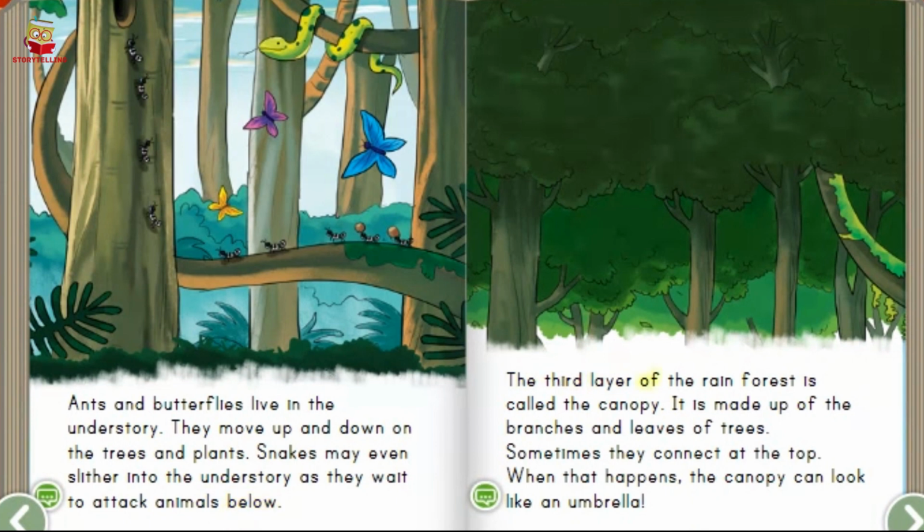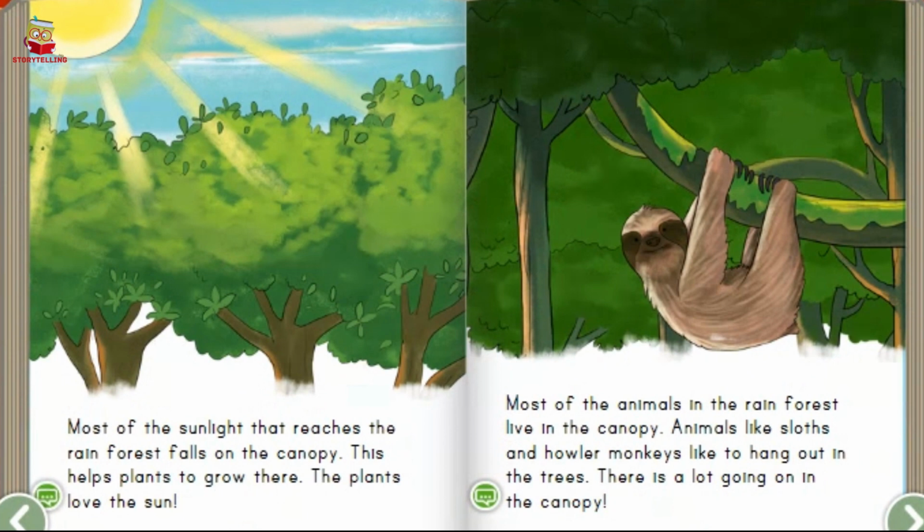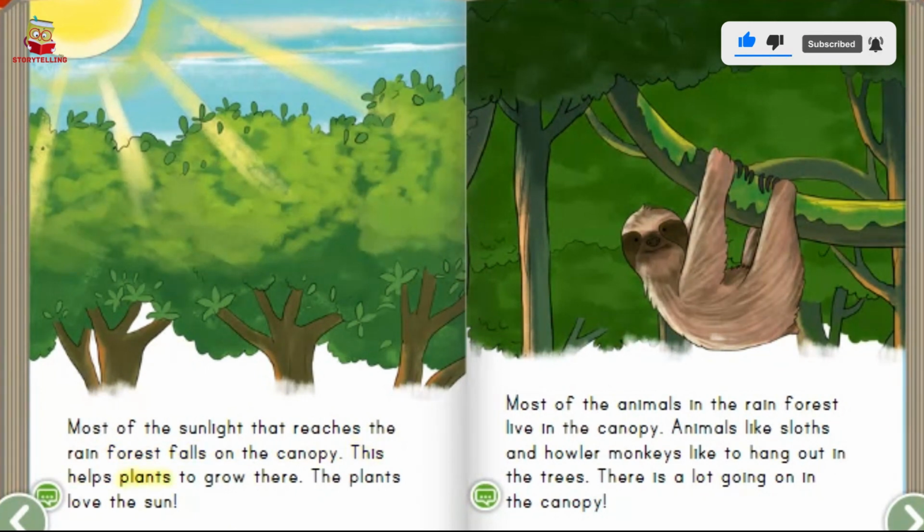The third layer of the rainforest is called the canopy. It is made up of the branches and leaves of trees. Sometimes they connect at the top. When that happens, the canopy can look like an umbrella. Most of the sunlight that reaches the rainforest falls on the canopy. This helps plants to grow there. The plants love the sun.